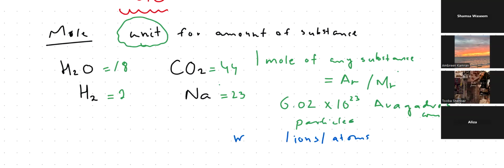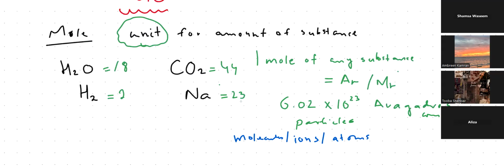Now do let me know, Tuba, Amrina, and Eliza, did you understand this point about Avogadro's number? I will repeat again, I'll do it in detail. 1 mole of any substance is going to be equivalent to relative atomic mass or relative molecular mass, right? And it contains the minimum number of particles, which is Avogadro's number, that is 6.02 × 10^23 particles, right? Now, these particles could be molecules, or ions, or atoms, right?